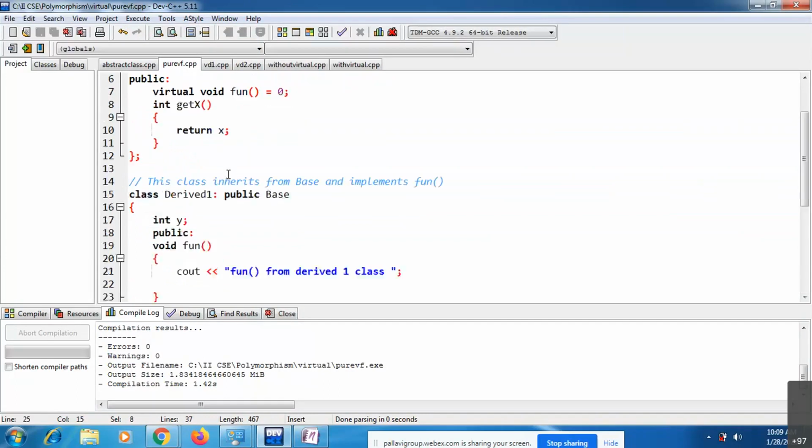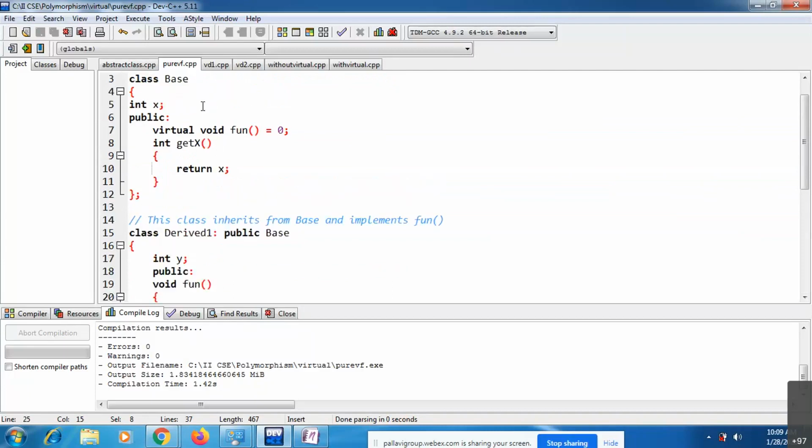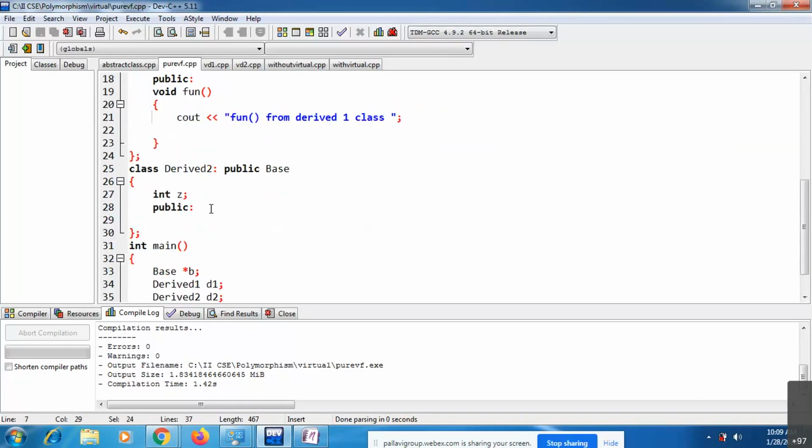See here, the base class has a pure virtual function, that's why the base class is an abstract class. Now if you are deriving from this base class, all derived classes must override this particular pure virtual function. Otherwise, if you are not overriding that pure virtual function, this derived class also will become abstract.